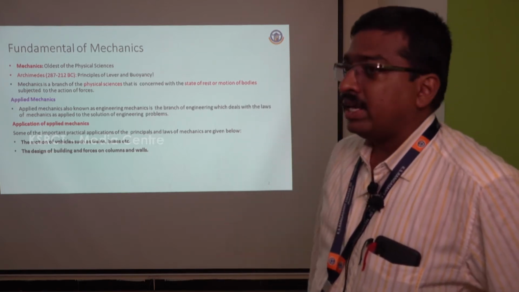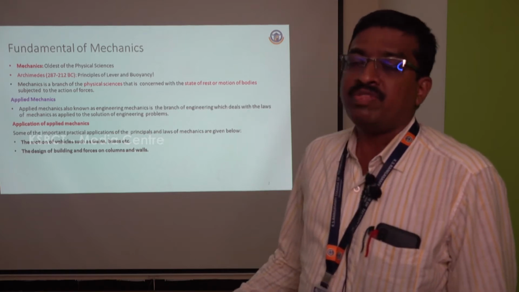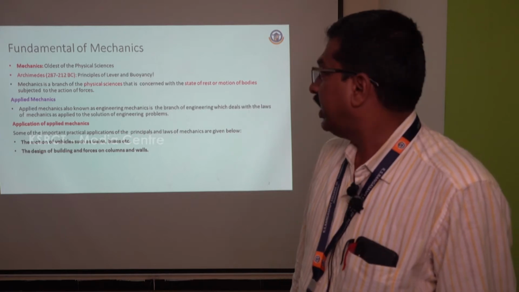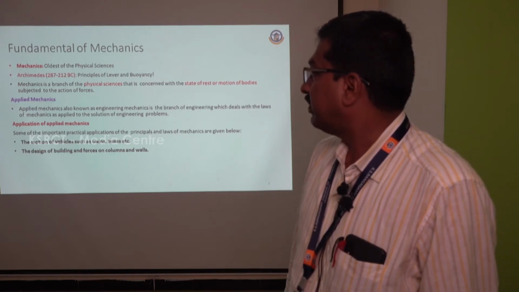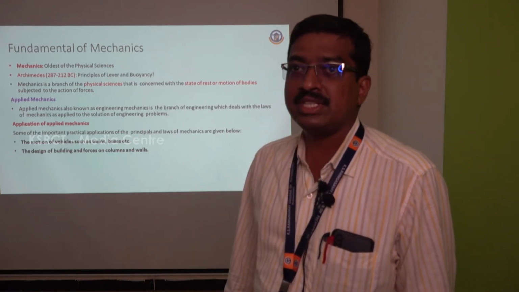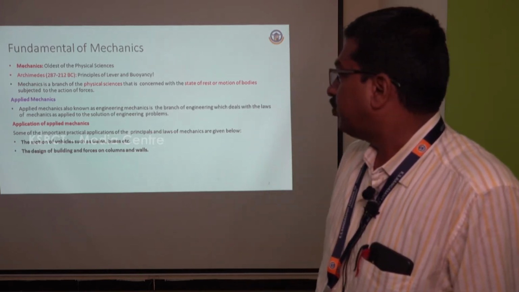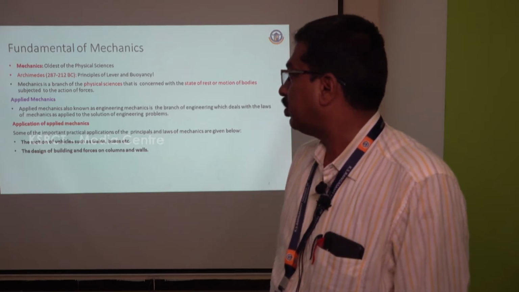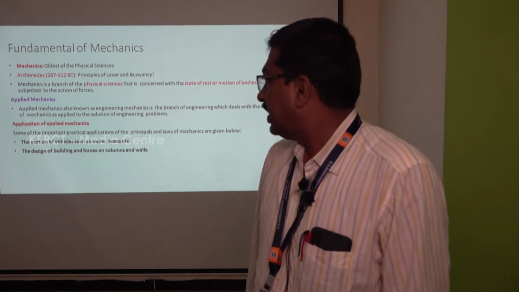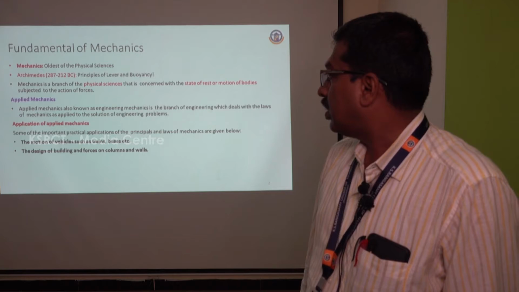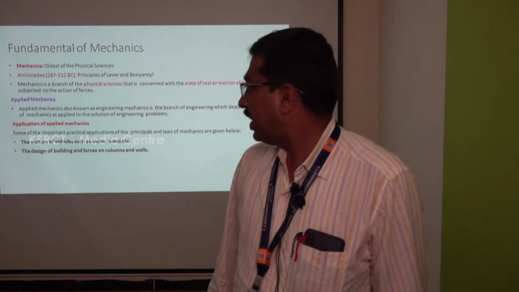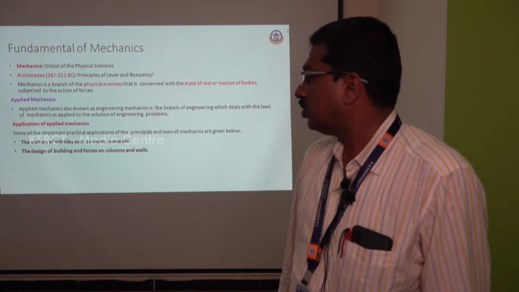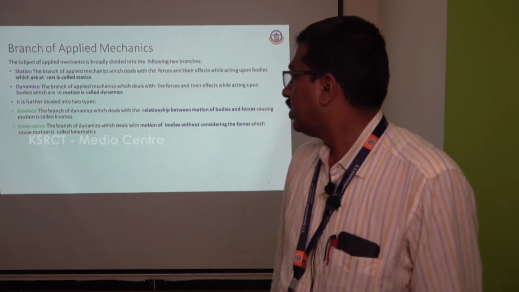We can see that mechanics is the oldest form of physical science, and it has been brought up from the achievements of the years 287 to 212 BC. Mechanics is a branch of physical science that is concerned with the state of rest or motion of bodies subject to the action of force. Basically, the applications of mechanics are the motions of vehicles such as trains, buses, etc., and the design of buildings and forces on the columns as well as the walls.